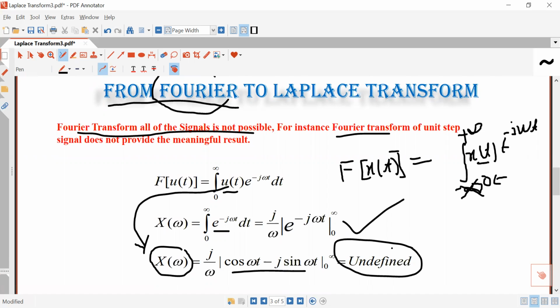So to get a meaningful frequency spectrum of the unit step signal, some limiting approach is required. Without this, you cannot get a meaningful result for such a function.